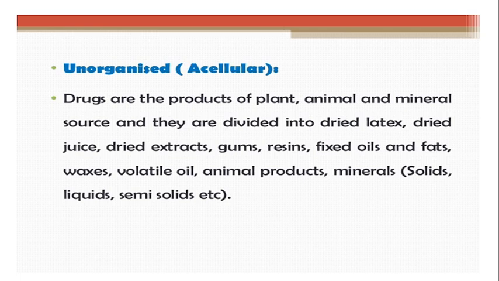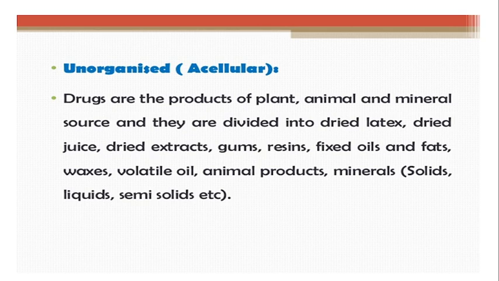For example, latex, opium latex, that is collected, the juice which comes out from the opium capsule is collected and dried. Dried juice and dried extracts are prepared from different parts of the plant, dried and preserved. That all comes under